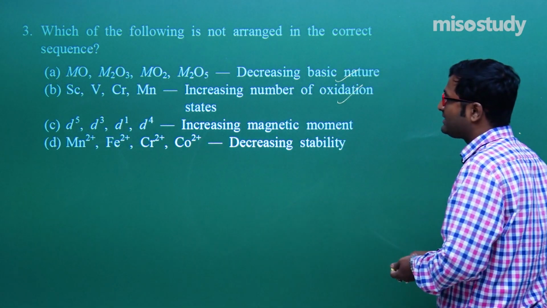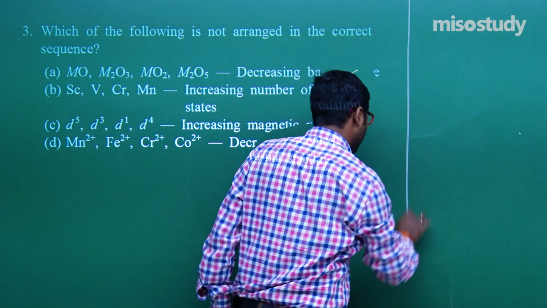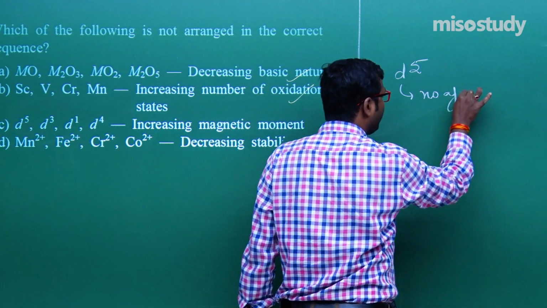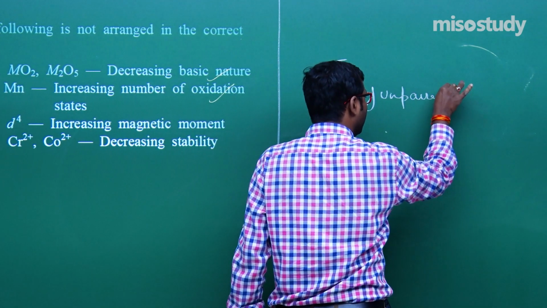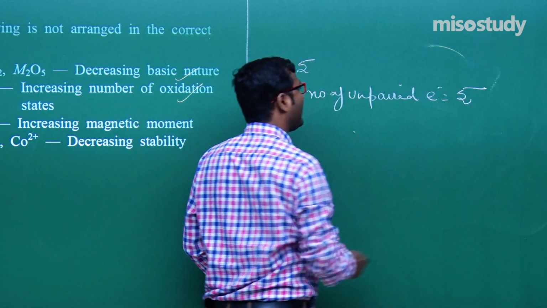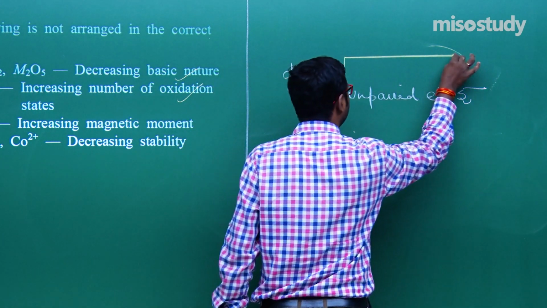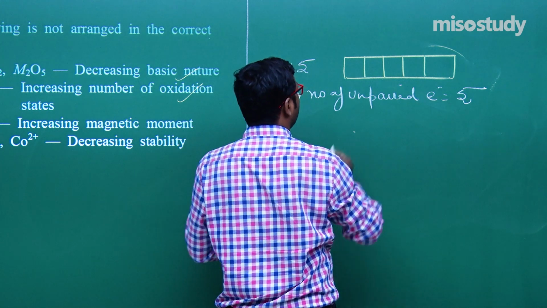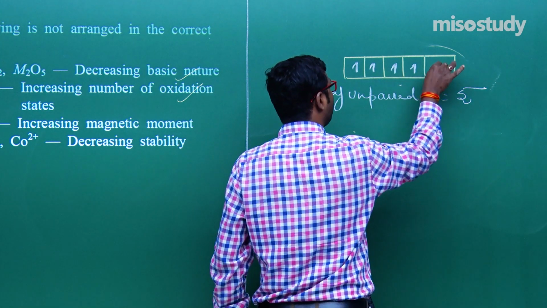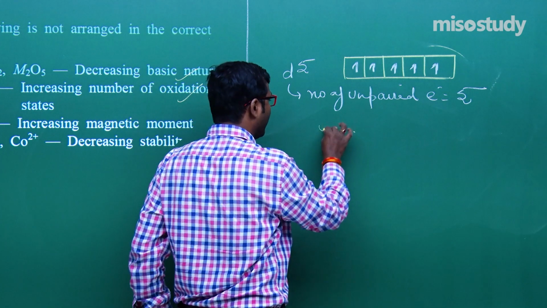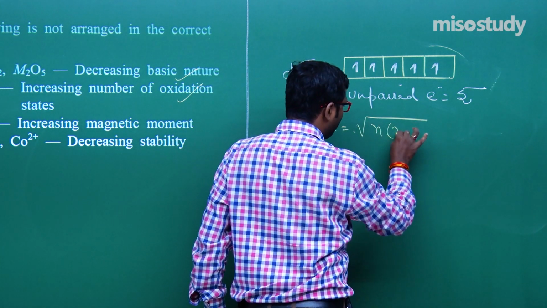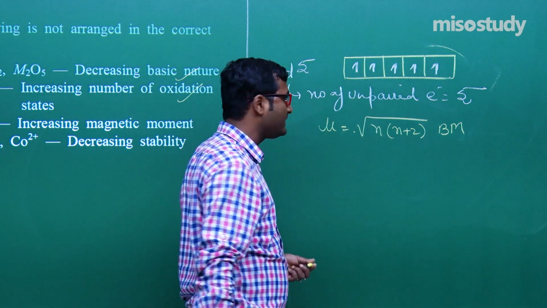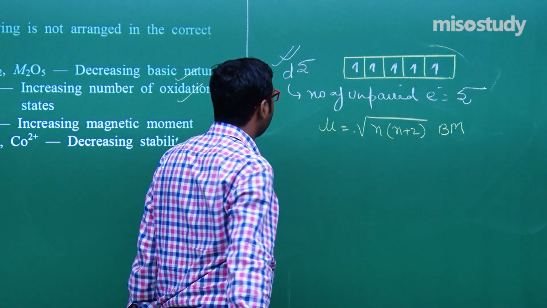Now the third one: d5, d3, d1 and increasing magnetic moment. If I talk about d5, it contains the maximum number of unpaired electrons. How many unpaired electrons here? The total number of unpaired electrons is 5: 1, 2, 3, 4 and 5. As we know, magnetic moment is equal to root of n(n+2) BM. If the number of unpaired electrons increases, the magnetic moment also increases. So d5 will have the maximum magnetic moment.